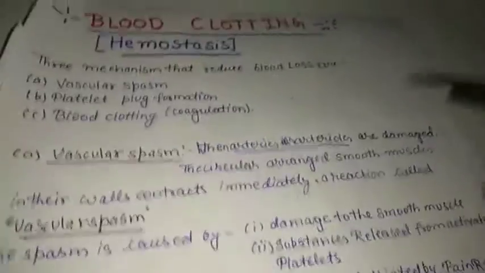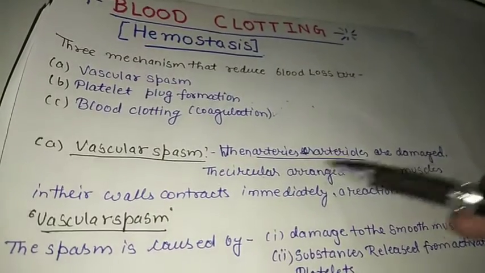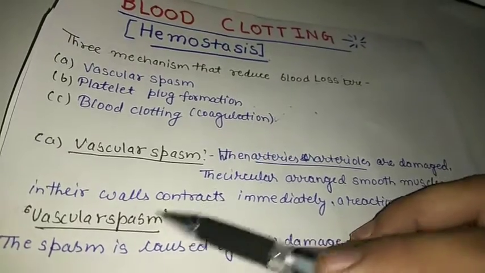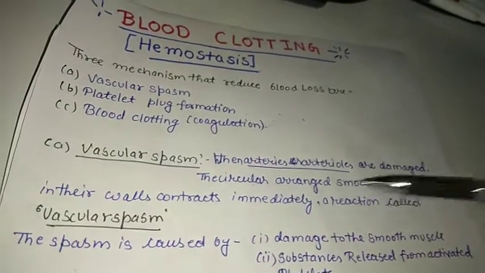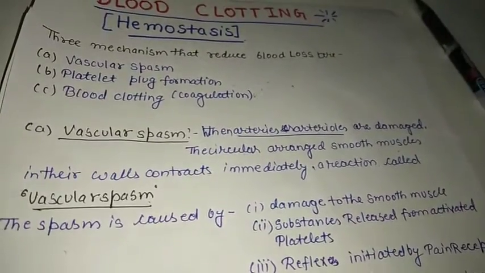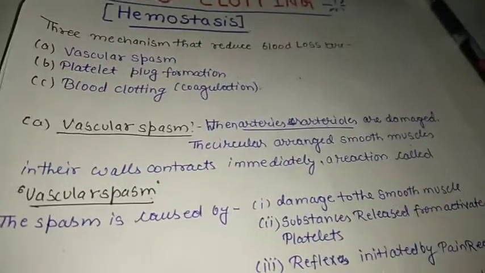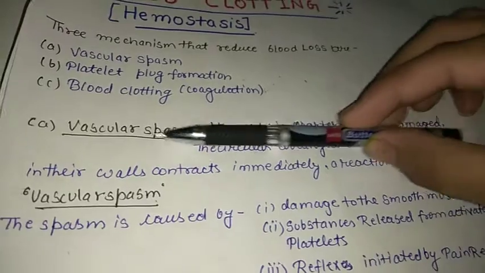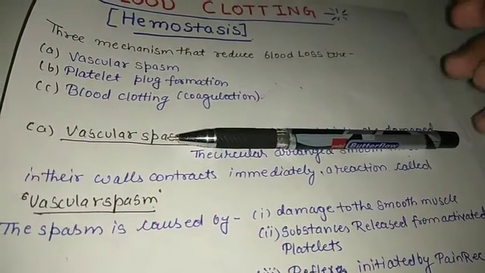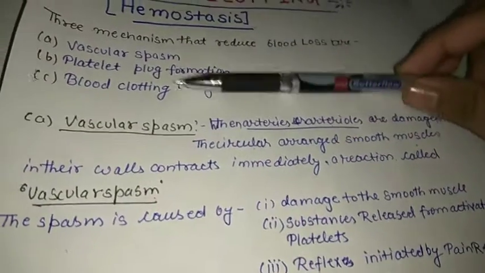What is vascular spasm? When arteries and arterioles are damaged, the circularly arranged smooth muscles in their walls contract immediately, a reaction called vascular spasm. As the name suggests, the blood vessels near the rupture site get contracted. Why do these blood vessels get contracted?